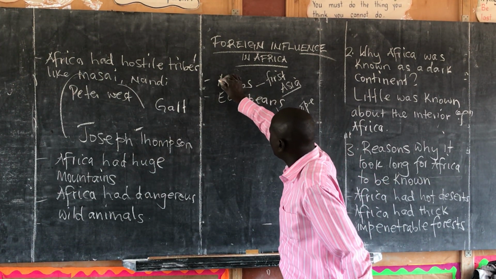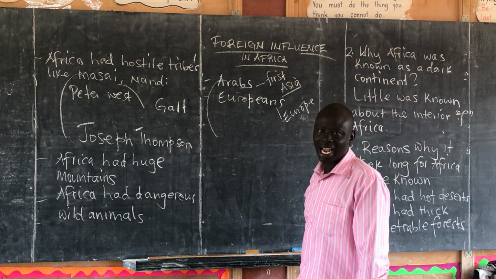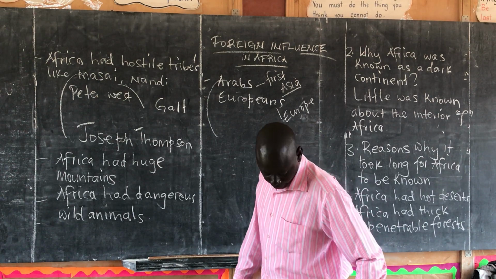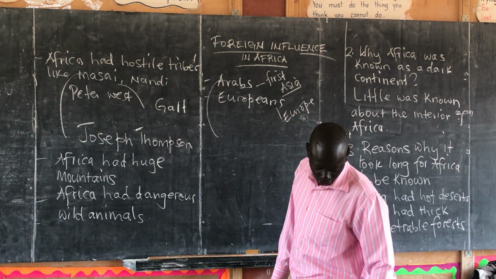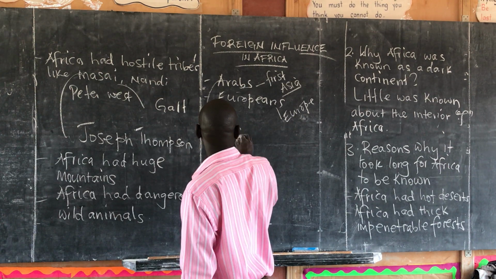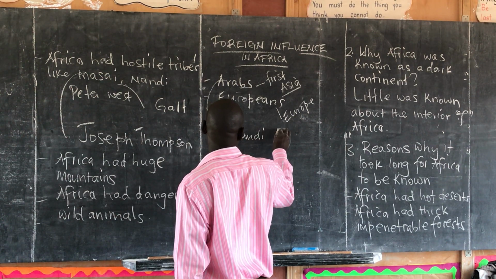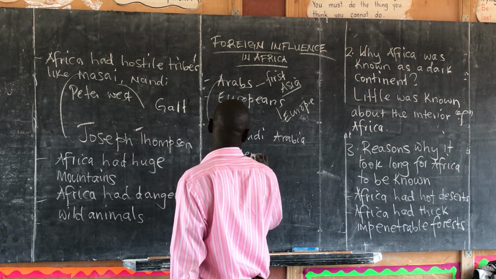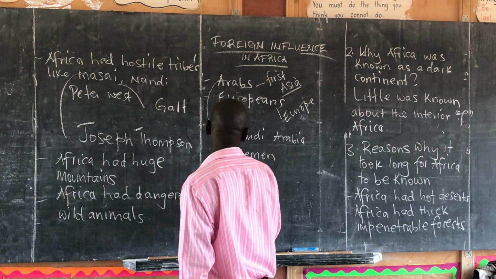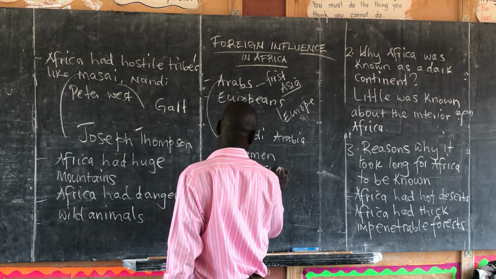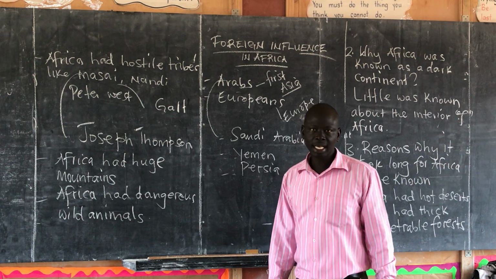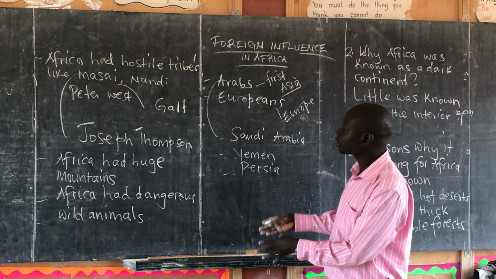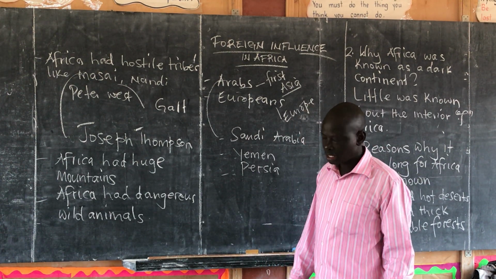Now let's look specifically at which countries in Asia sent many of the Arabs into Africa. We are looking at countries like Saudi Arabia, countries like Yemen, countries like Persia or Jordan. These are some of the Asian countries that sent most of the Arabs into Africa.